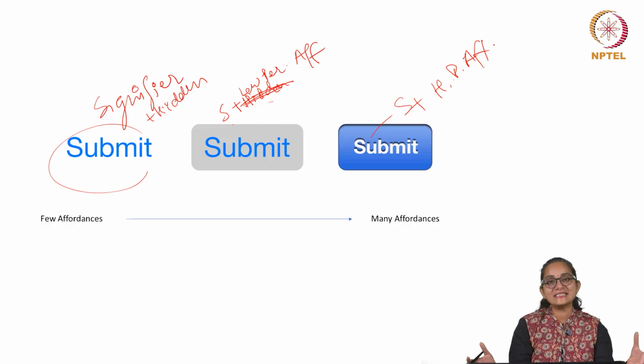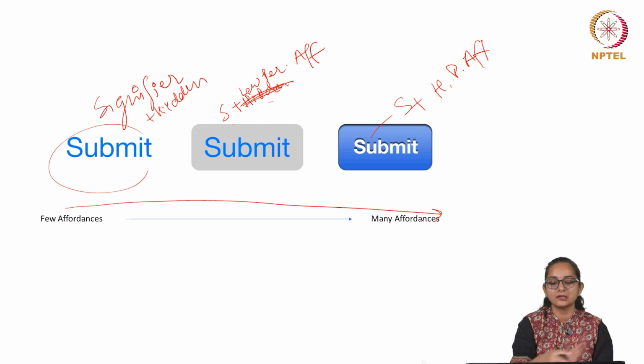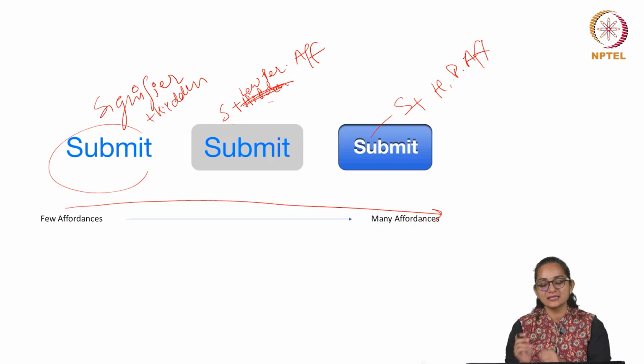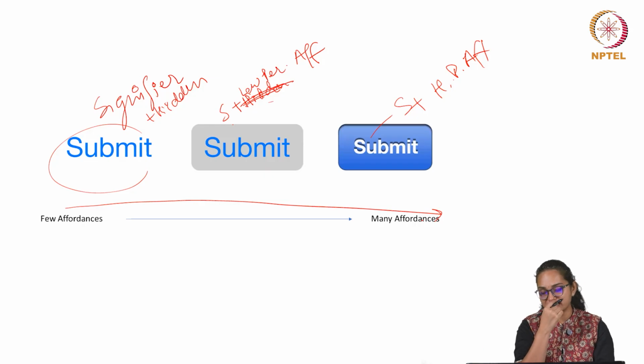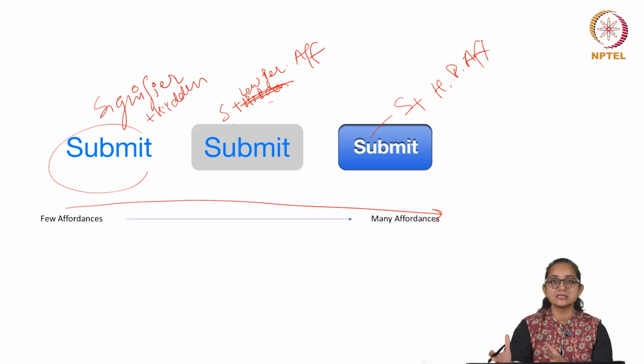So it's like basically a scale, right? So few affordances and many affordances. So as we move from here to here, it can vary from this to that, but as designers we can take a call where it needs to be a lot of affordances if it is a necessary top priority action in your interface.